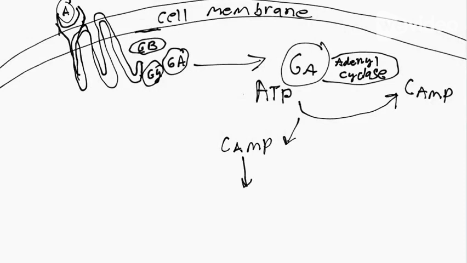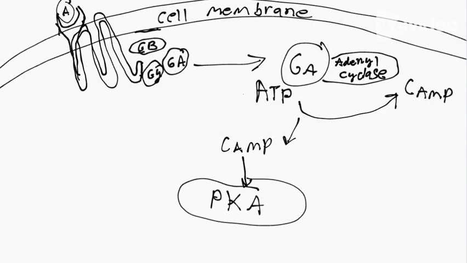The specific players in the adrenaline signaling pathway include adrenaline, the G protein coupled receptor, specifically the adrenergic receptor, adenylyl cyclase, cAMP, and protein kinase. First, adrenaline is secreted by the adrenal glands as a signaling molecule. Adrenaline then binds to G protein coupled receptors that span across the cell membrane, since adrenaline is polar and cannot cross the hydrophobic part of the membrane.